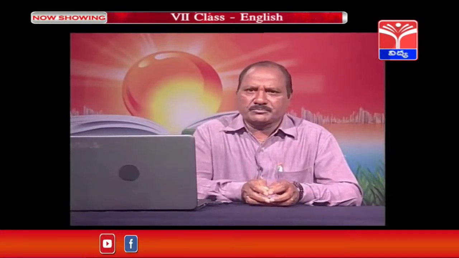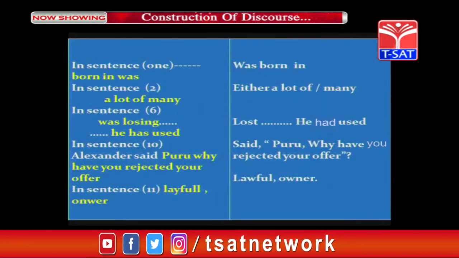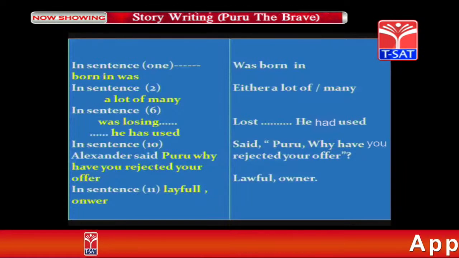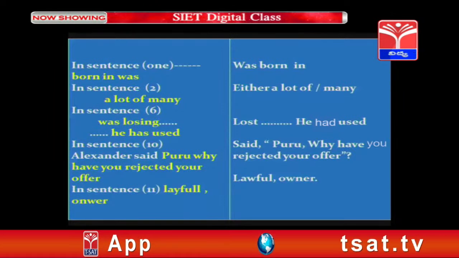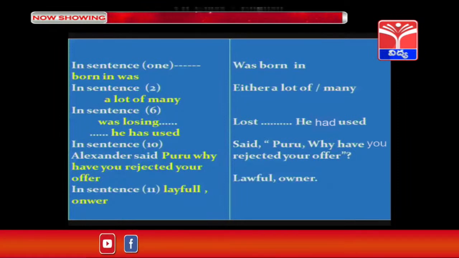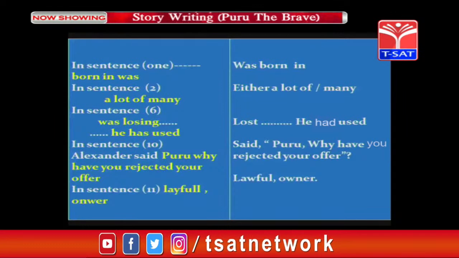Children, here are the words used by some groups, but they are not in the proper sequence. Here the words used by your friends are "born in was", but how could it be corrected? "Was born in." The statement should be Alexander was born in Greece, but you have written "born in was."